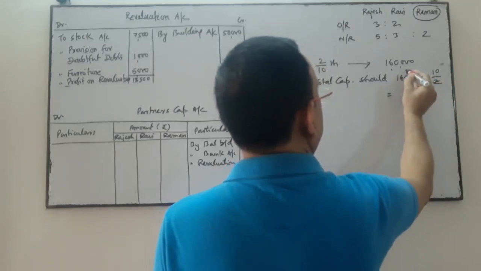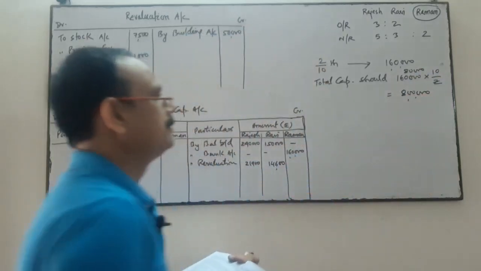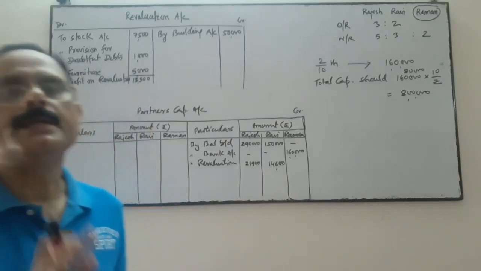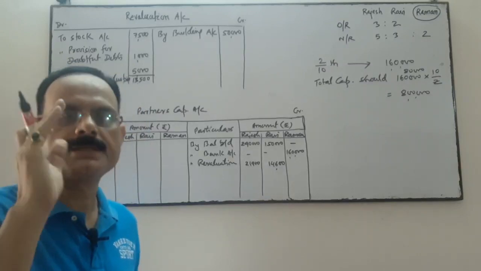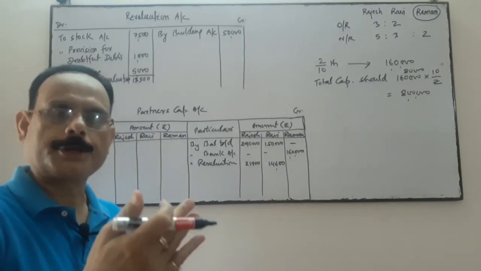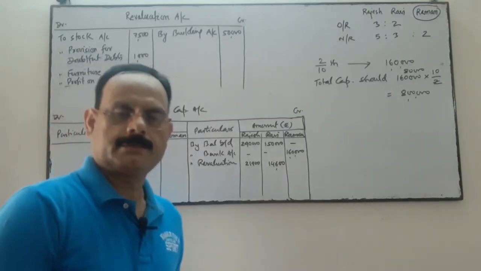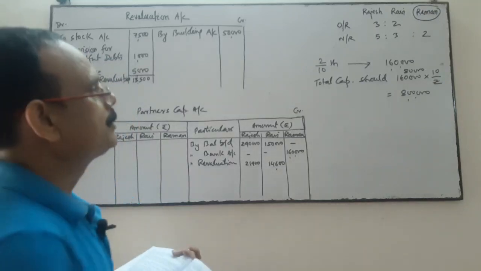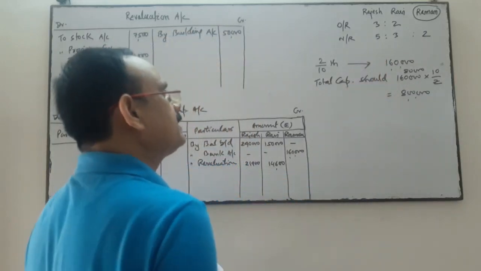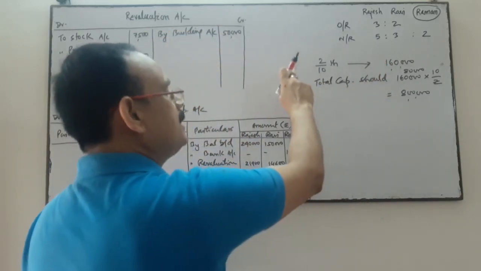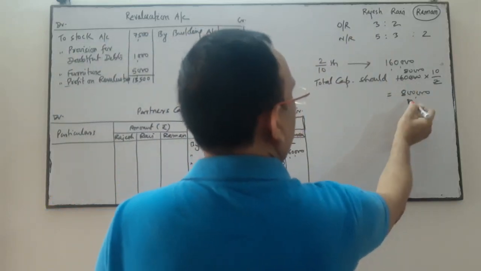10/2. It means 8 lakh. This much capital should be in the fund. So first of all, we have calculated on the basis of Raman's share and the capital contributed by him what will be the capital and what should be the capital. So capital for 2/10 share of profit, if he has given 1,60,000 as capital, then total capital on the basis of Raman's share and the capital contributed by him will be 8 lakhs.